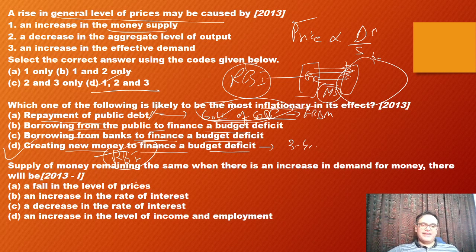Okay. Fine. Next one. Supply of money remaining the same, when there is an increase in demand of money, there will be... So the money in the market is the same but its demand is higher. So what will happen? The rate of interest will increase. So you will get the money at a higher interest rate. Very simple. So therefore the answer is B.